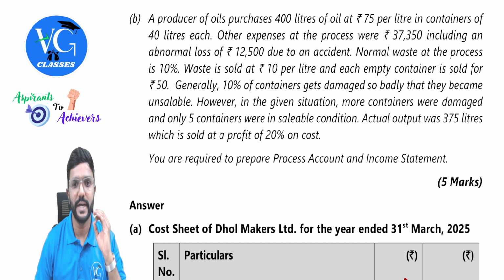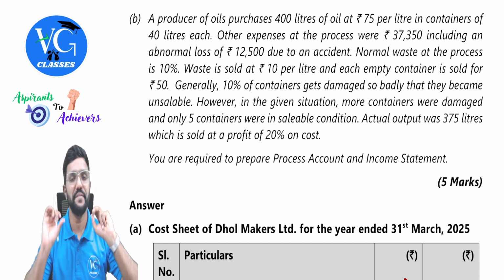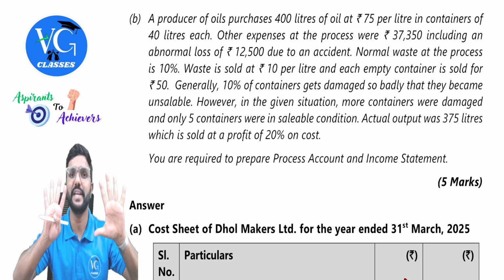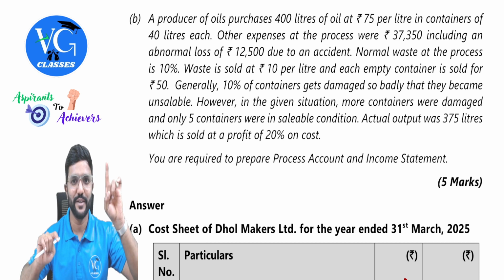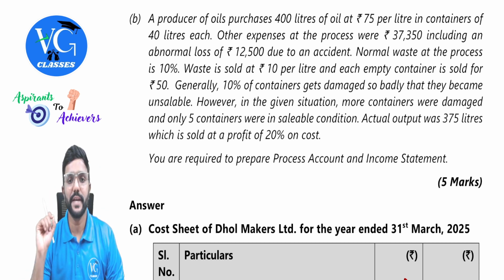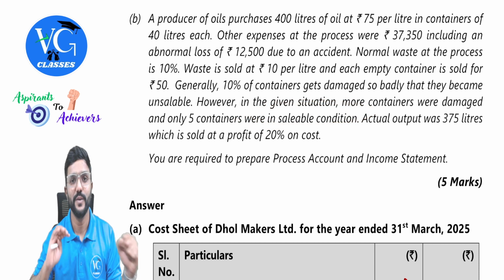Generally, 10% of the containers get damaged so badly that they become unsaleable. So totally we have 10 containers. In that 10%, we cannot sell. That means we can sell only 9. Correct? 10% of 10 is 1. So remaining is how much? 9. However, in the given situation, more containers were damaged and only 5 containers were in a saleable condition.